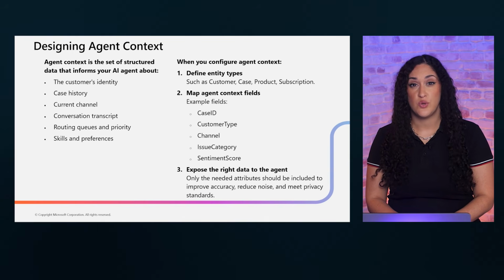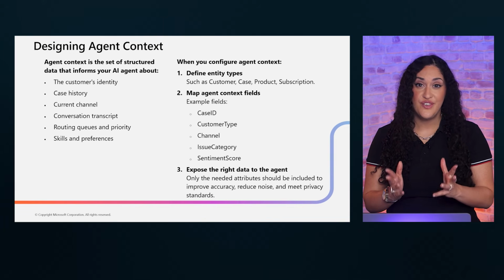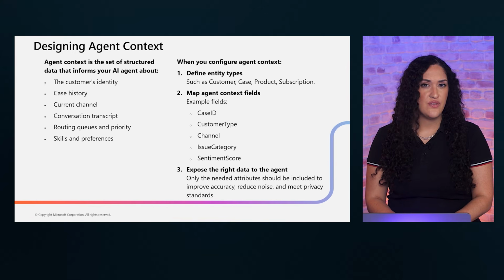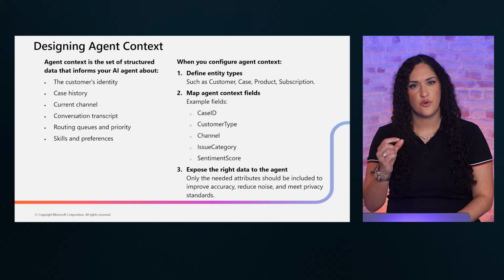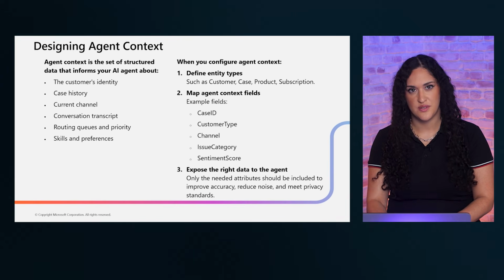Only include the attributes your AI agent actually needs. More context is not always better. Unnecessary fields add noise, increase processing time, and can create privacy concerns. Designed for precision, a focused context model leads to faster, more accurate, and more privacy-compliant AI responses.